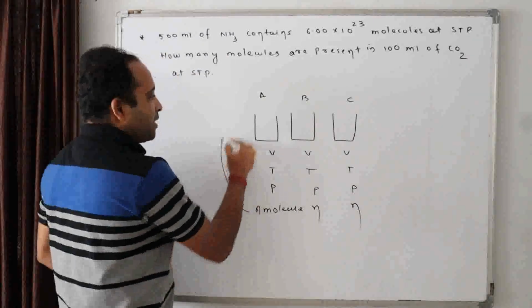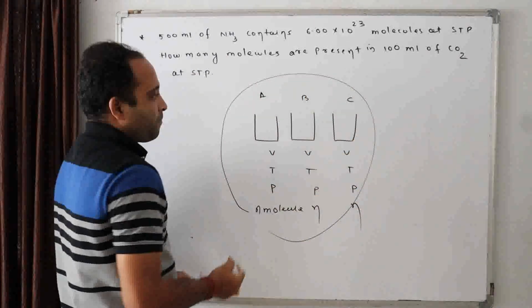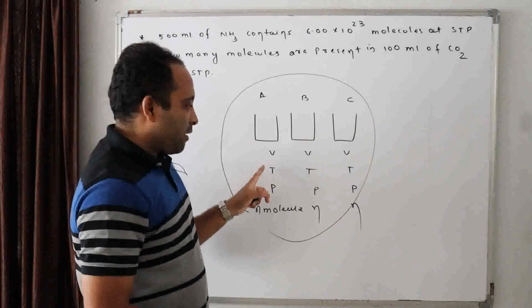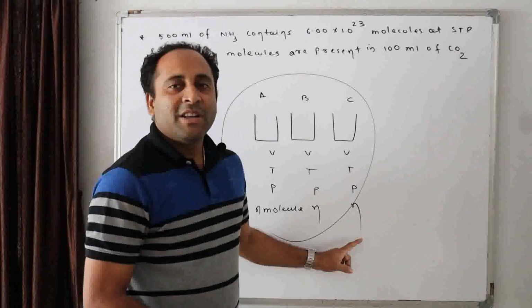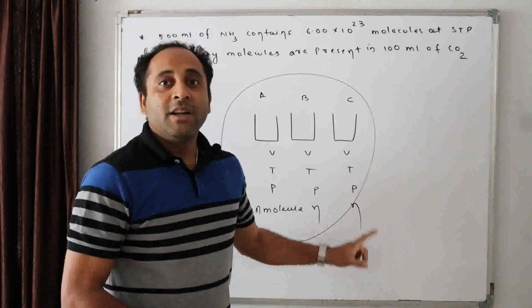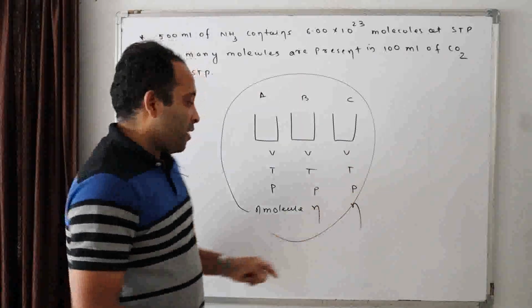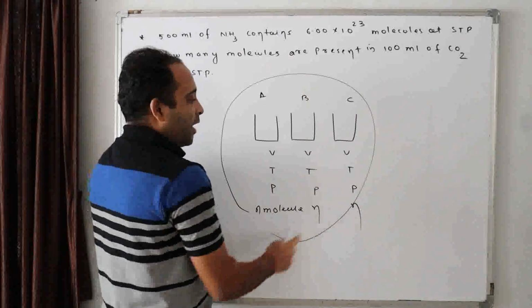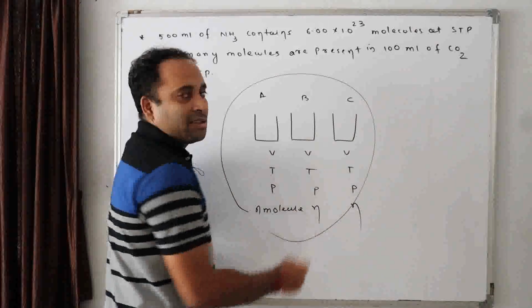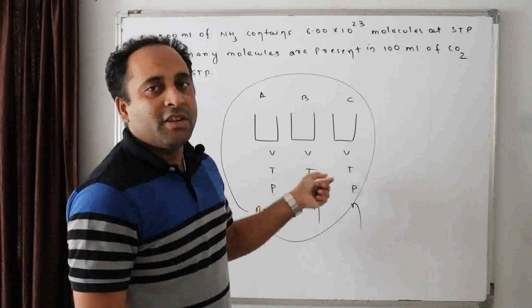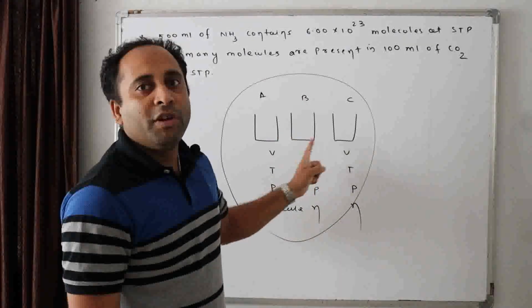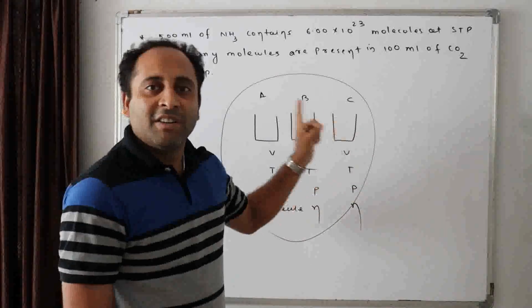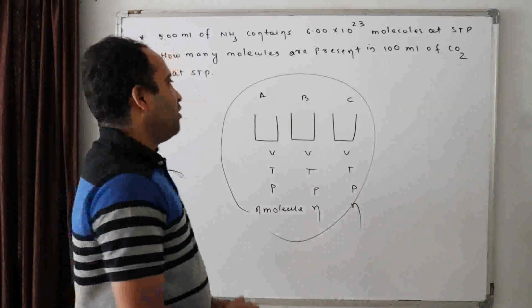Based on this concept, equal volumes of all gases under similar conditions of temperature and pressure contain an equal number of molecules. Do you remember that 1 mole of any gas at STP, that is temperature 0 degrees and pressure 1 atm, has a volume of 22.4 liters? That is based on Avogadro's law.